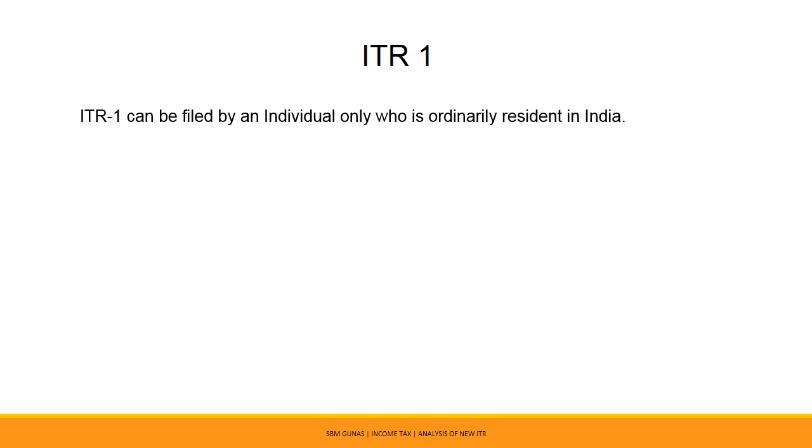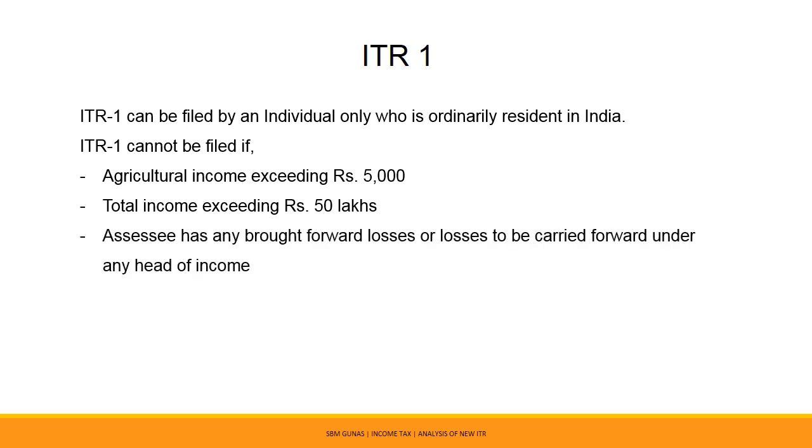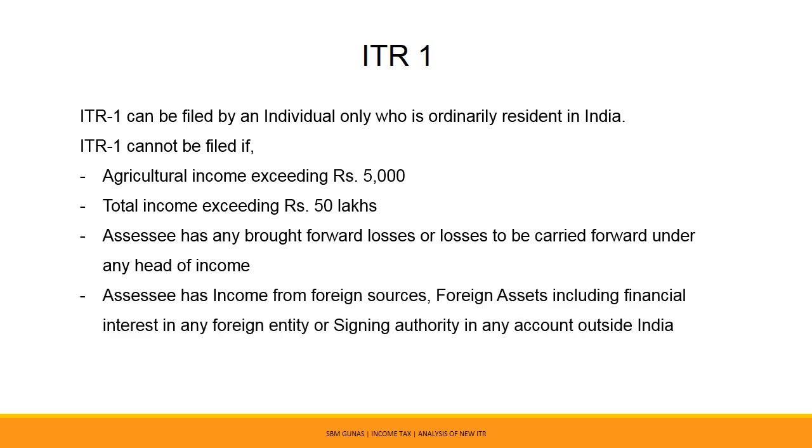ITR 1 can be filed by an individual only who is ordinarily resident in India. ITR 1 cannot be filed if agricultural income exceeds Rs 5,000, if total income is exceeding Rs 50 lakhs, if the SSC has any brought forward losses or losses to be carried forward under any heads of income, if SSC has income from foreign sources or foreign assets including financial interest in any foreign entity or signing authority in any account outside India.